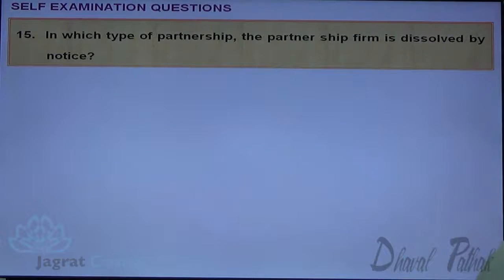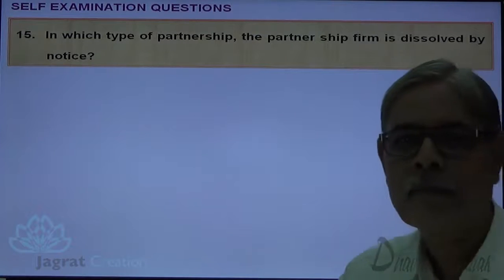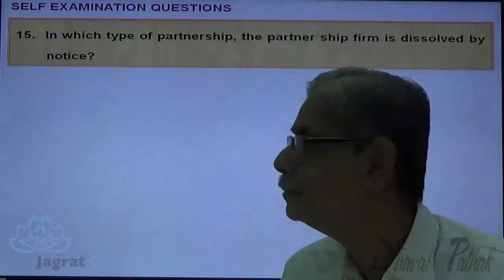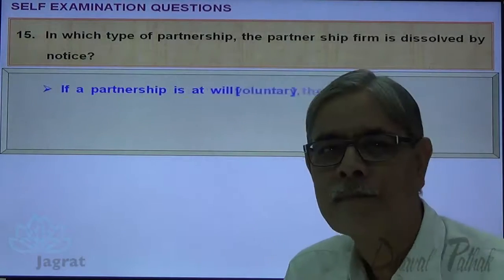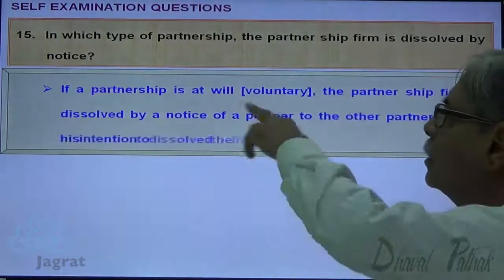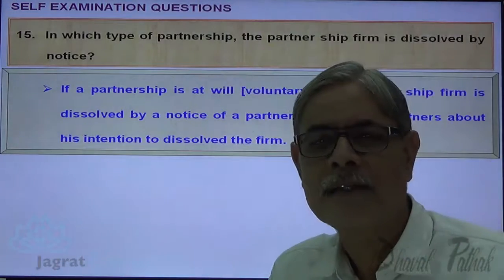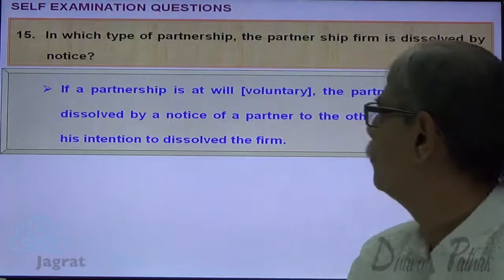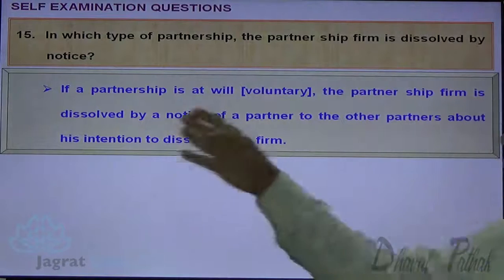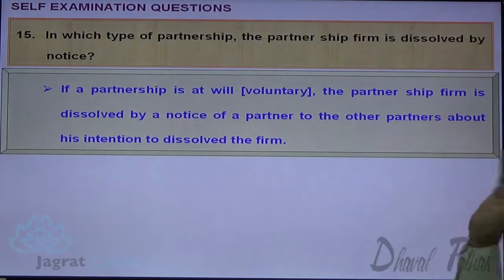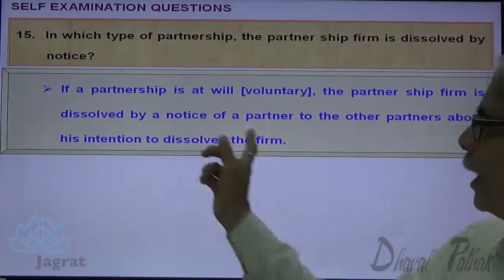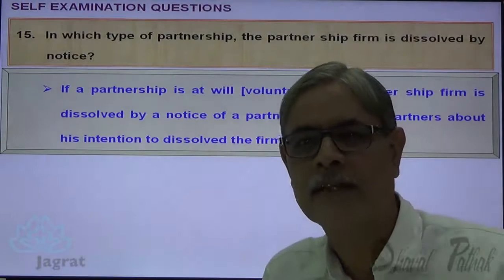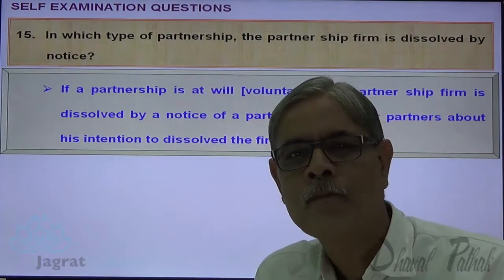In which type of partnership is the partnership firm dissolved by a notice? If the partnership is at will, the partnership firm is dissolved by a notice of a partner to the other partners about his intention to dissolve the firm.